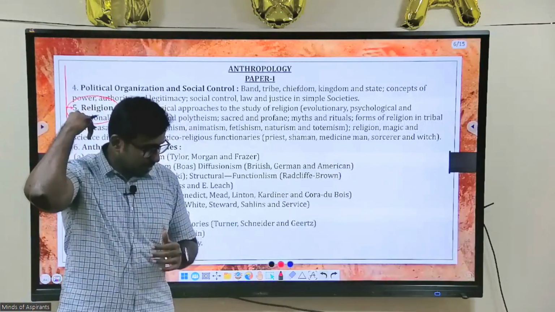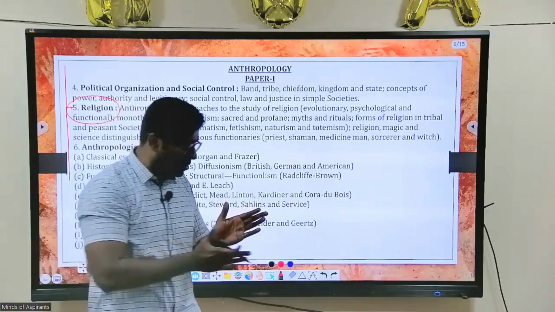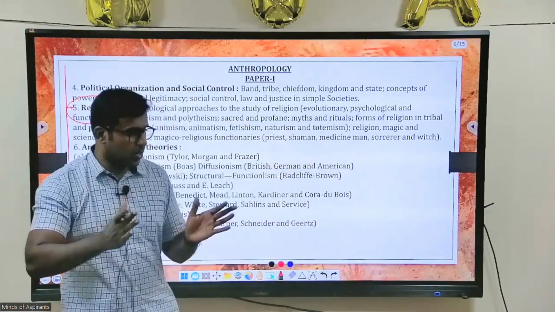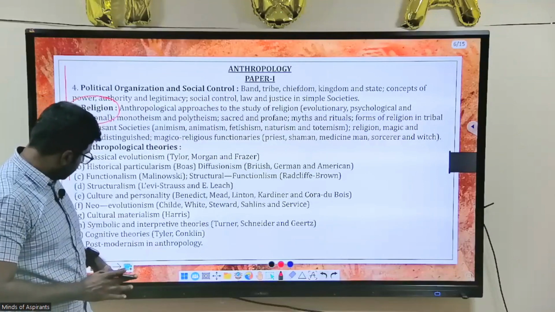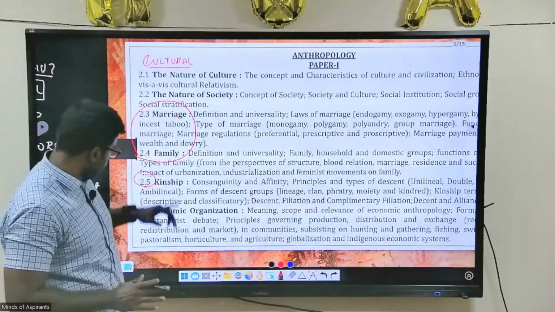So religion is like that backbone. It will be crossing every path. It is not going to be in one path. So that is what you will study in cultural anthropology.